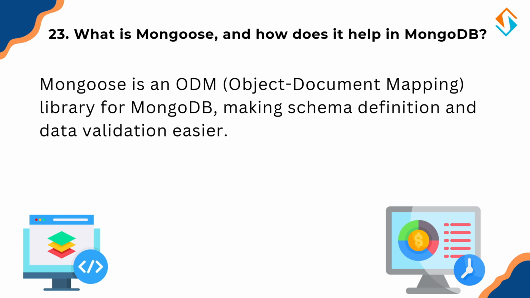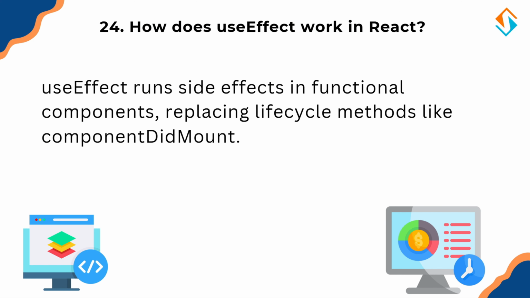Now let's move back to React and talk about a very important concept, side effects in functional components. So how does useEffect work in React? The useEffect hook is used in functional components to handle side effects like fetching data from an API, updating the document title, setting up event listeners. It replaces lifecycle methods like componentDidMount, componentDidUpdate, and componentWillUnmount in class components. Imagine you are setting an alarm in the morning. useEffect ensures that the alarm rings when it's supposed to and gets removed when it's no longer needed.